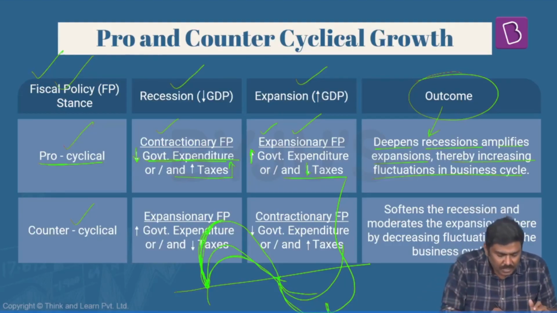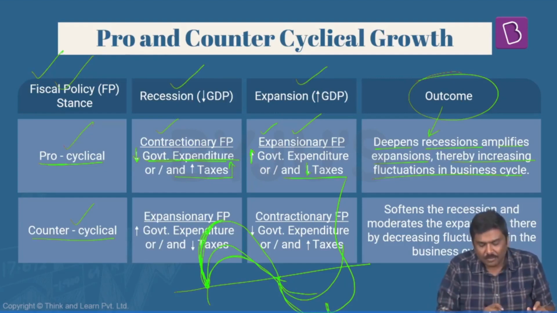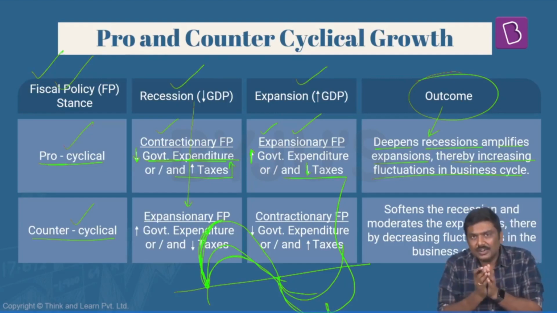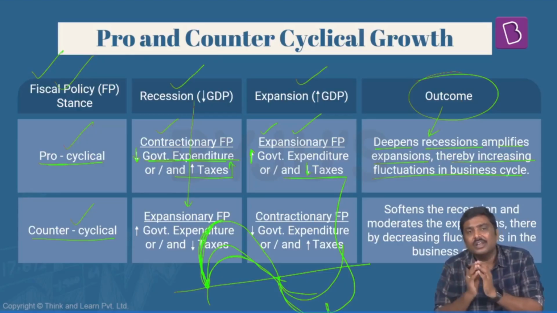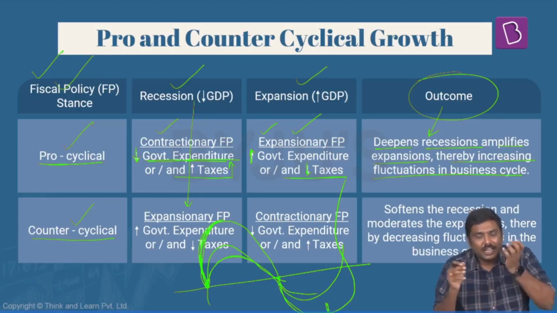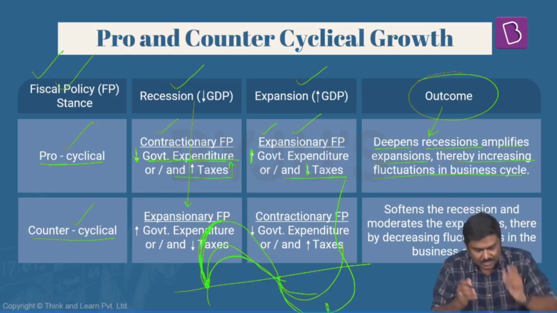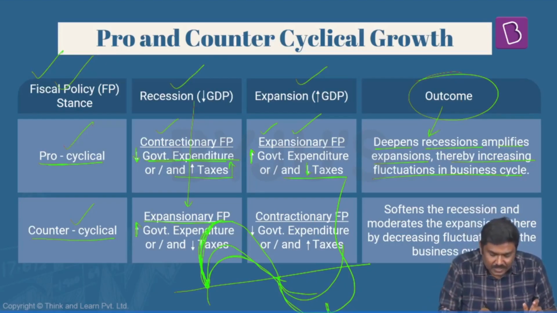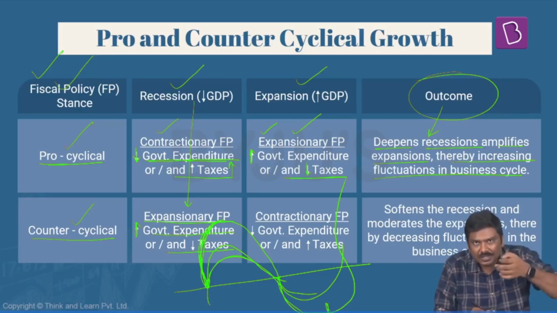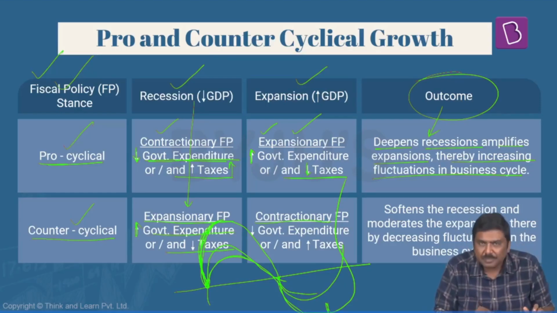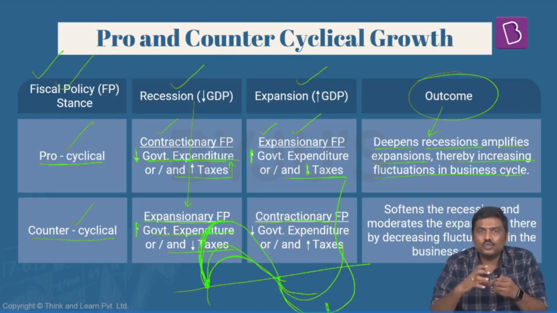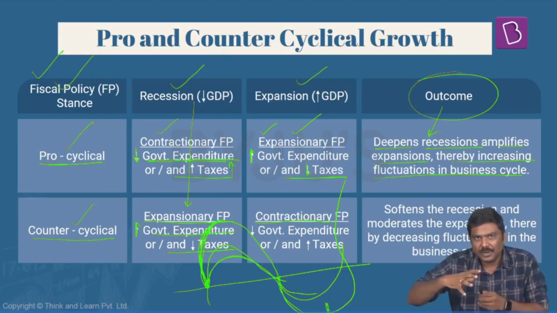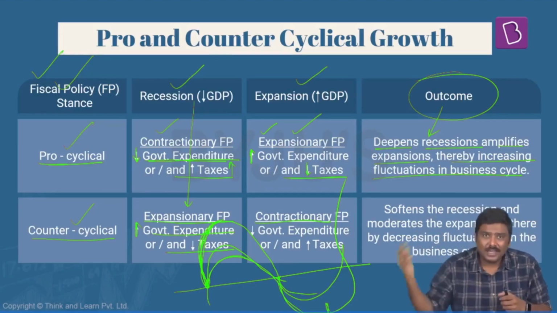On the other hand, if government follows a counter-cyclical policy, during a recession, they will try to ensure that the GDP growth rate is revived, employment is generated, investment expenditure is increased. So they will follow expansionary fiscal policy, increased government expenditure and reduced taxes. And during expansion, they will ensure that there is not too much investment expenditure, which will lead to higher inflation and so on.